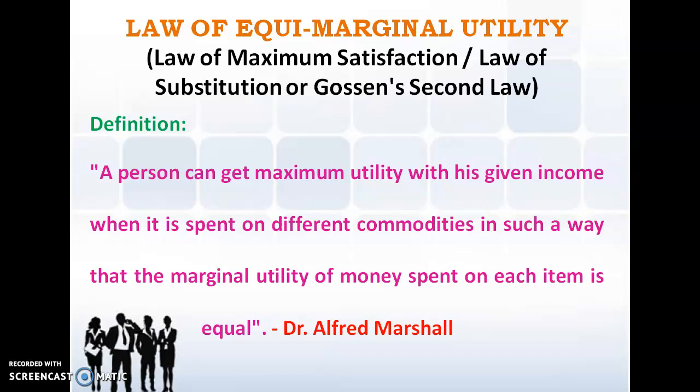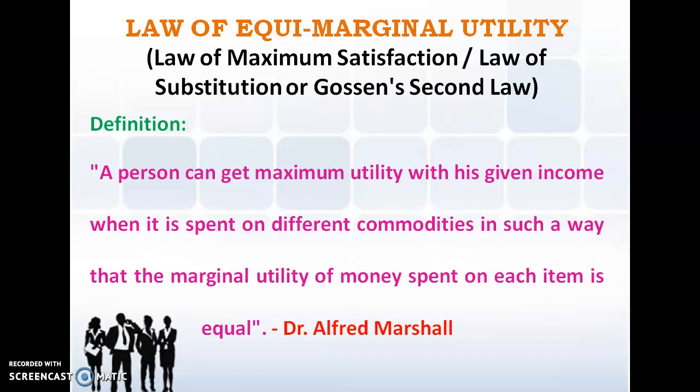Coming to this law of equi-marginal utility, the other names, as seen on the screen, are law of maximum satisfaction, law of substitution, or Gossen's second law. What does it say? It explains the behavior of a consumer when he consumes more than one commodity. Not only one, it can be two or three commodities at a time.